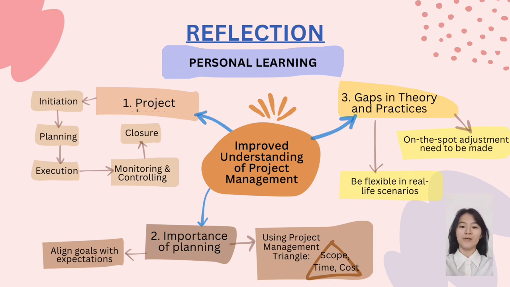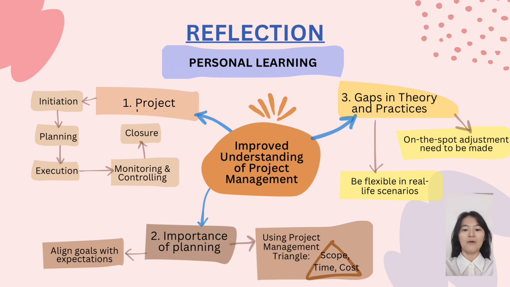Through this assignment, we improved our understanding of project management theories that can be applied in construction. Specifically, we gained a deeper understanding of the 5 project phases, that is initiation, planning, execution, monitoring and controlling, and closure. These phases work together to achieve the project goals efficiently. We also learned about the importance of project planning, which includes aligning the project goals with client and stakeholder expectations. This involves the process of managing the scope, time, and cost cohesively to ensure the quality of the project.